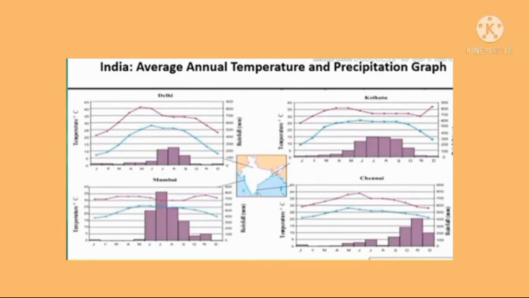The location of Delhi and Kolkata influences the climate, so we can see that both cities, Delhi and Kolkata, have an extreme climate. In the same way, Mumbai and Chennai are coastal regions, so they receive an equable climate.